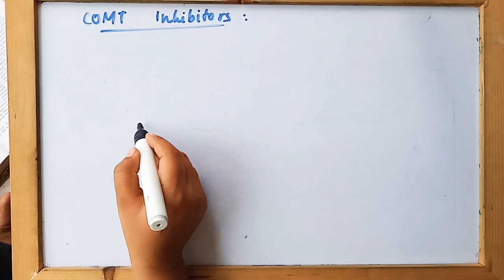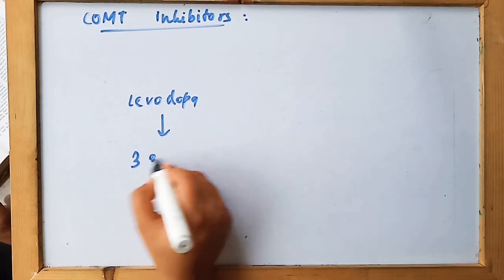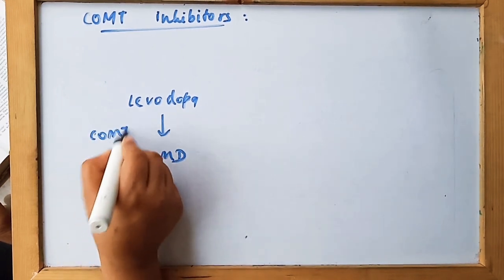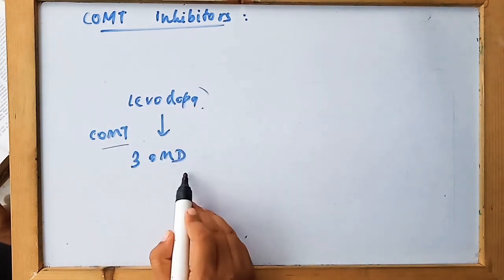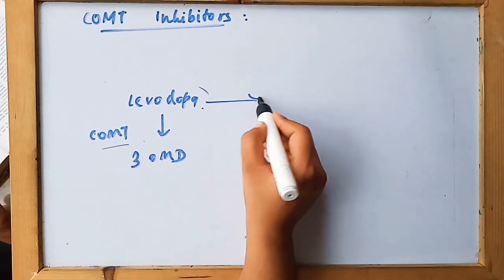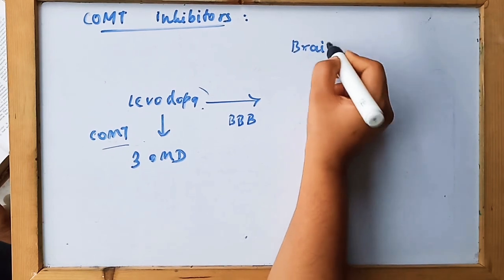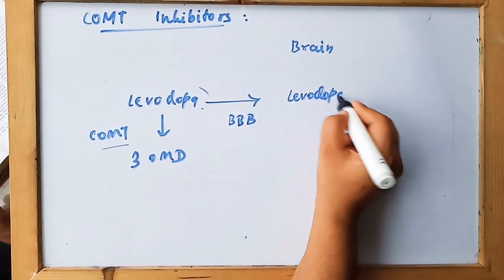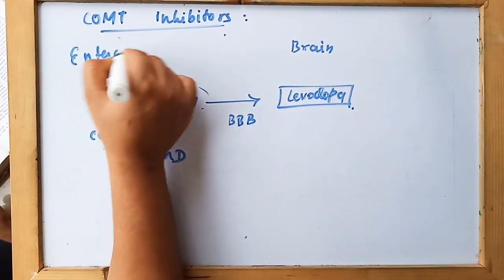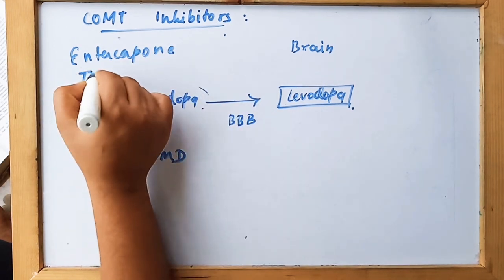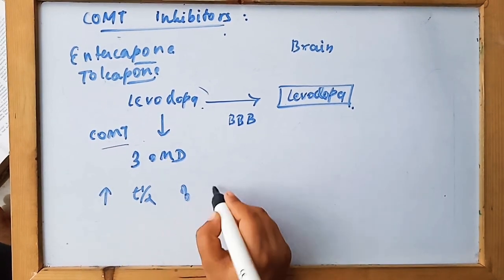We have seen that in the presence of levodopa, it is converted to 3-OMD by COMT. So we give COMT inhibitors to decrease the metabolism of levodopa to 3-OMD, and the levodopa will then be more available to cross the blood-brain barrier and reach the brain. Therefore, the COMT inhibitors, entacapone and tolcapone, increase the half-life of levodopa.